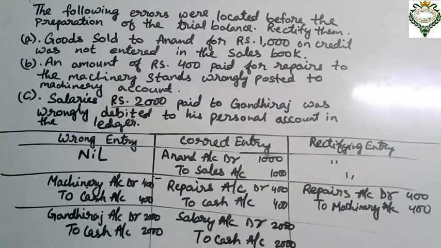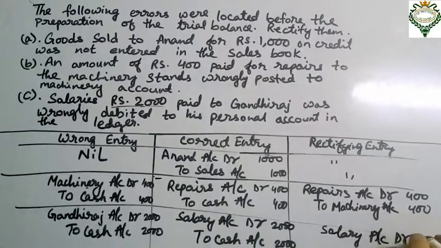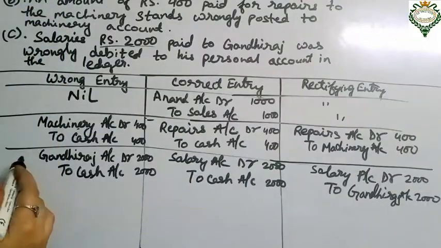But as it has been recorded in the Gandhi Raj account, personal account, so the rectifying entry will be like this. Salary account we will do the debit because we have to add that amount in that account. So we will write here 2000 and to Gandhi Raj account because we will get that personal account from the Gandhi Raj. So we will credit this account. Okay, so we will write here Gandhi Raj account. Okay. This is how we have to do the sum.